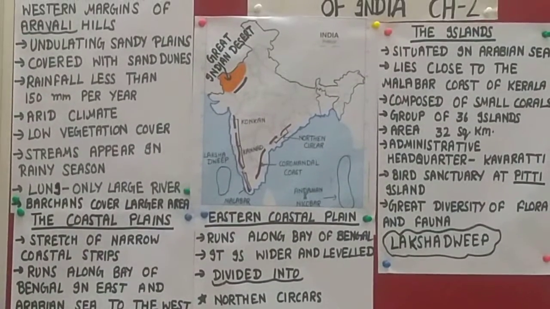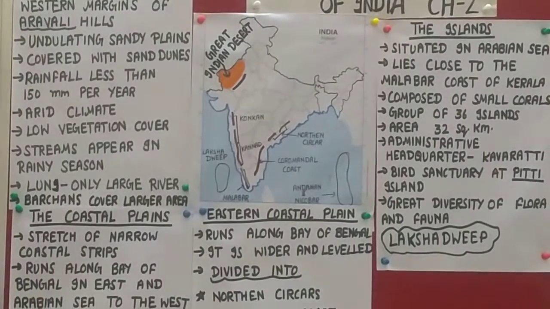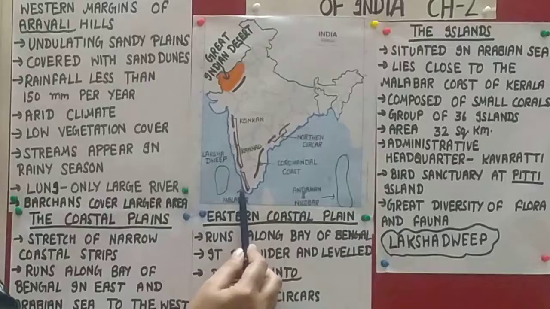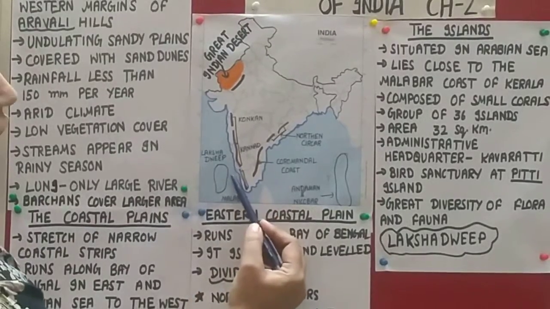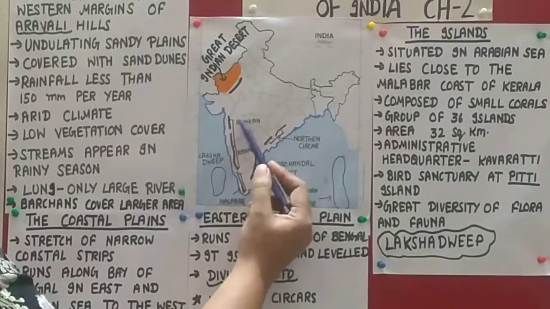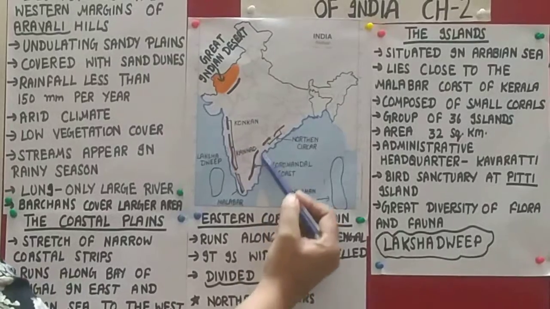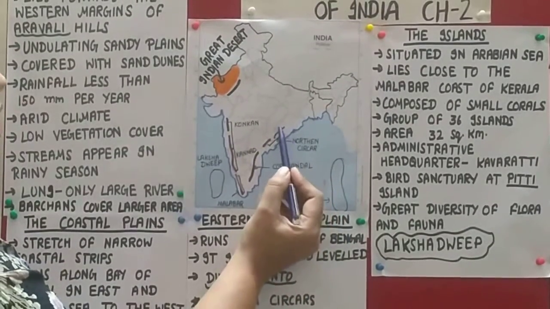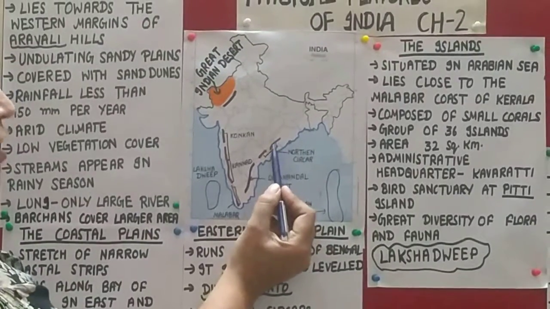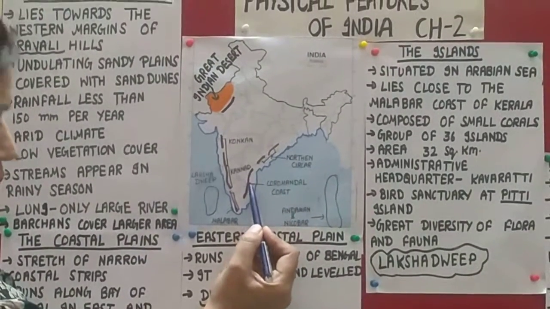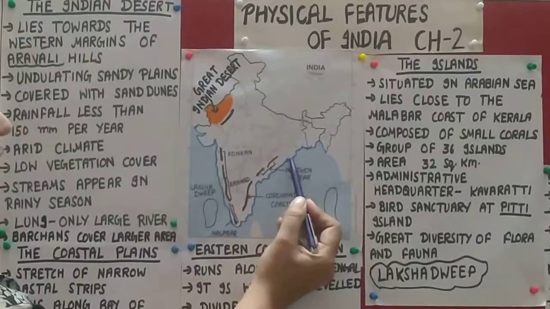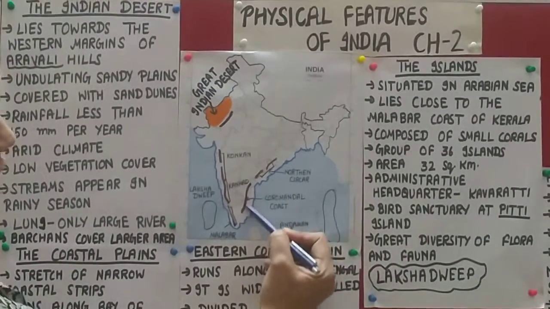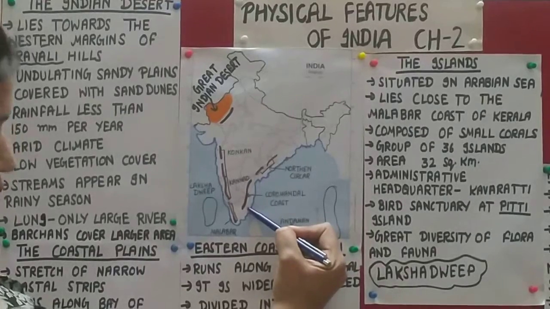Our next physical feature is the coastal plains. With the coastal plains, it means these are near to the coast. Like in previous lecture, we read about the peninsular plateau, here it was Deccan Plateau. So this eastern edges of Deccan Plateau and the Bay of Bengal, this area is known as the coastal plain.